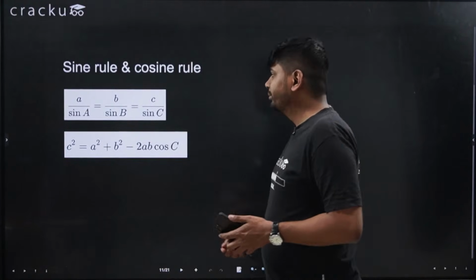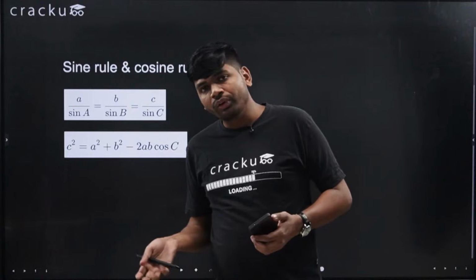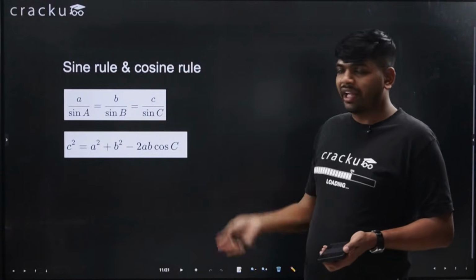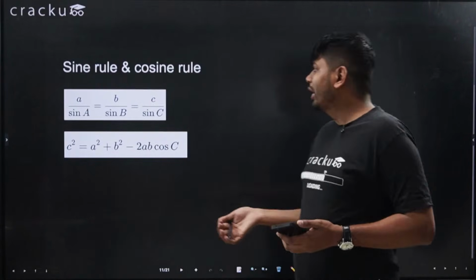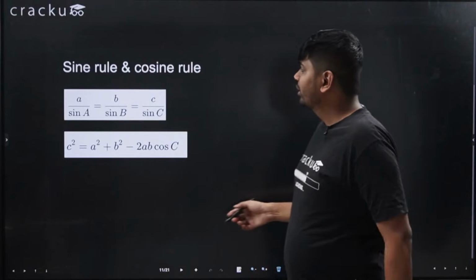So moving forward, sine rule and cosine rule are very useful in geometry. If you know the sine rule and cosine rule, you can easily solve questions related to triangles, especially when sides and angles are given, and you can find the other sides or other angles. Okay, what is sine rule?